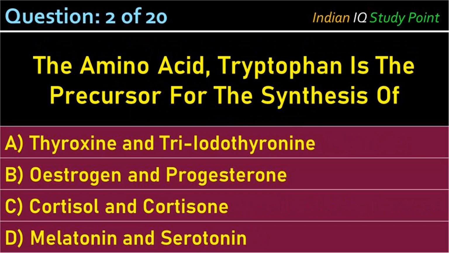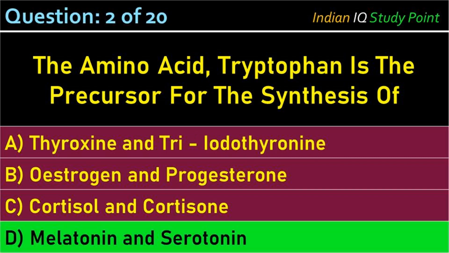Coming to the next question, the amino acid tryptophan is the precursor for the synthesis of: option A, tyrosine and triiodothyronine. B, estrogen and progesterone. C, cortisol and cortisone. D, melatonin and serotonin. And the correct answer is option D, melatonin and serotonin.